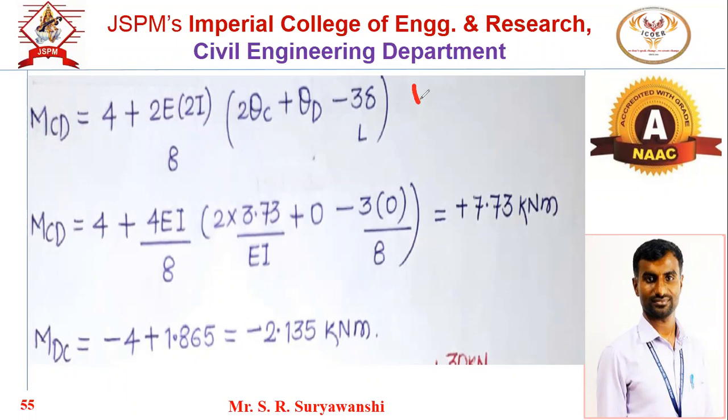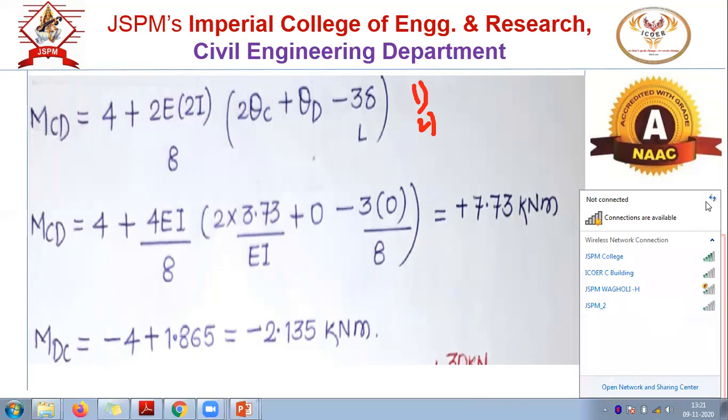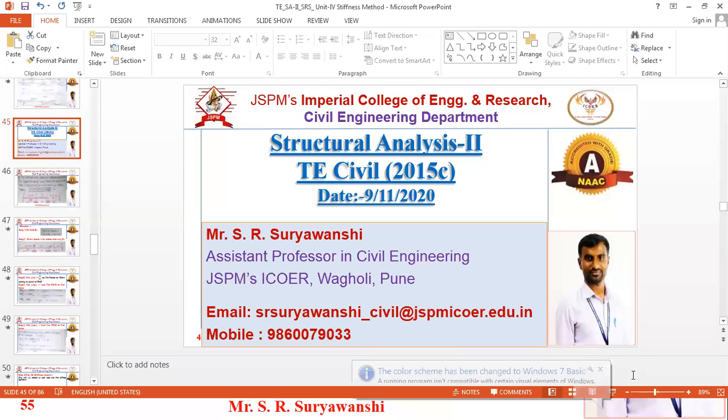So we have discussed all 4 types of numerical: both ends fixed, one of the ends simple, and then sinking of support. We have discussed all the 4 types.